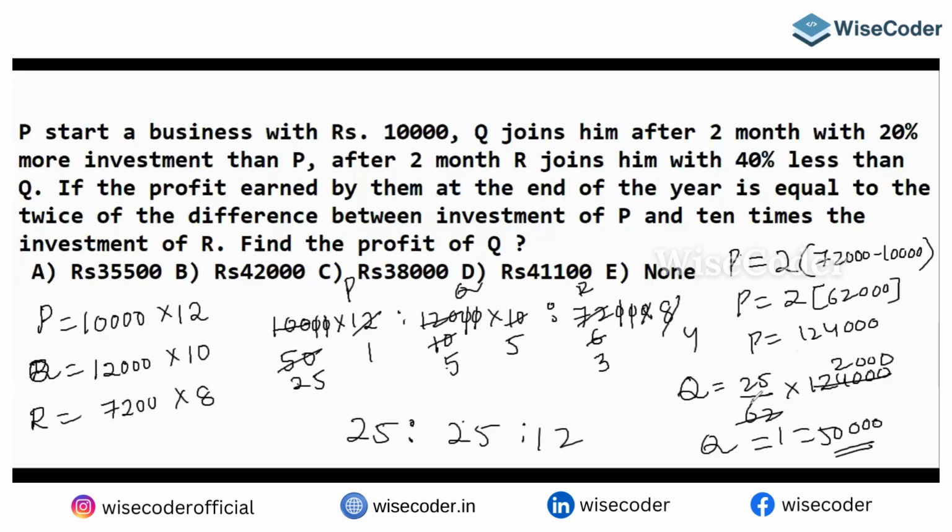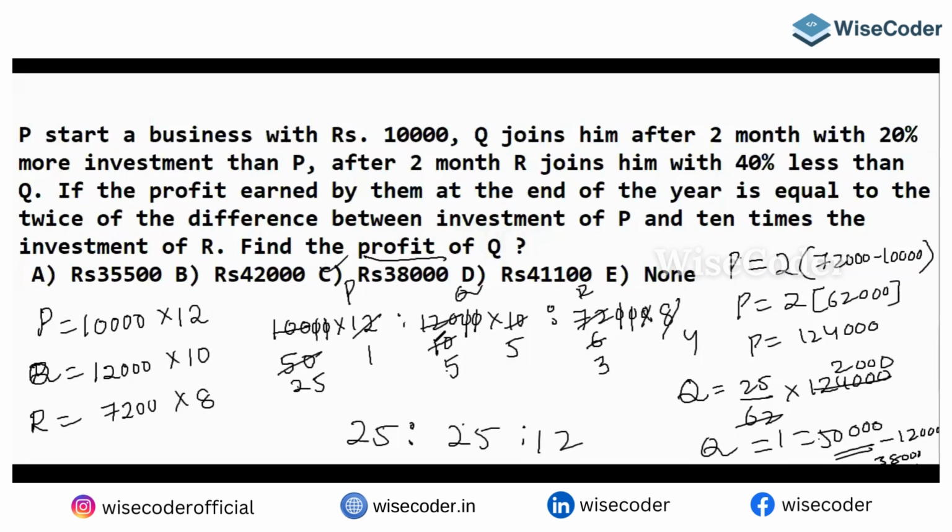He's asking only the profit of Q. Guys, he invested 12,000. His share is different from profit, so 50,000 minus 12,000 will give you 38,000.